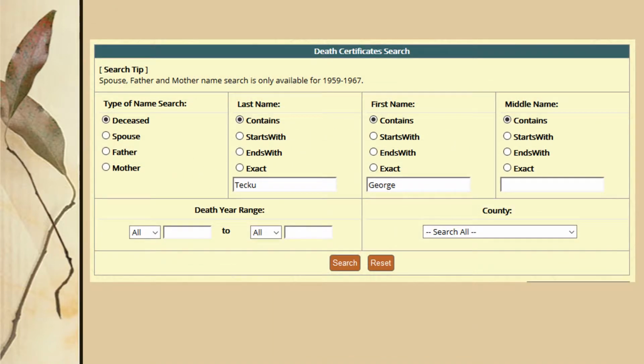Let's do a search for my great-grandfather George Tecu. I type Tecu into the last name search box and George into the first name search box. I will leave the other fields blank, as I believe his name is unique enough that I won't get too many results. Sometimes if you make your search too specific, you might actually miss the person you're looking for. So, when we click on this orange search button here at the bottom, we get the following results.